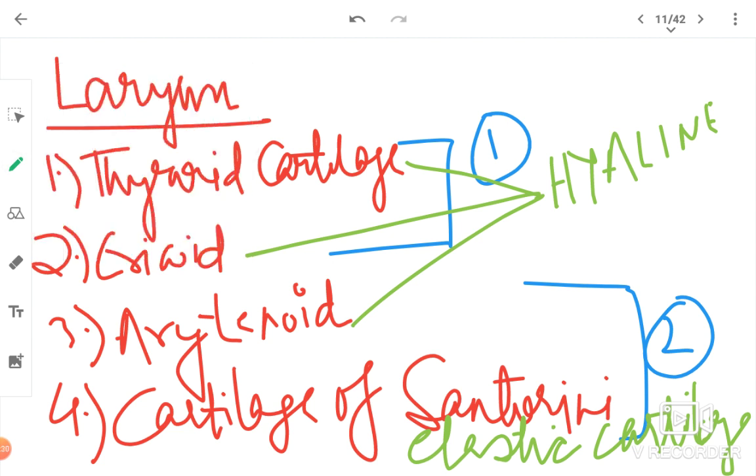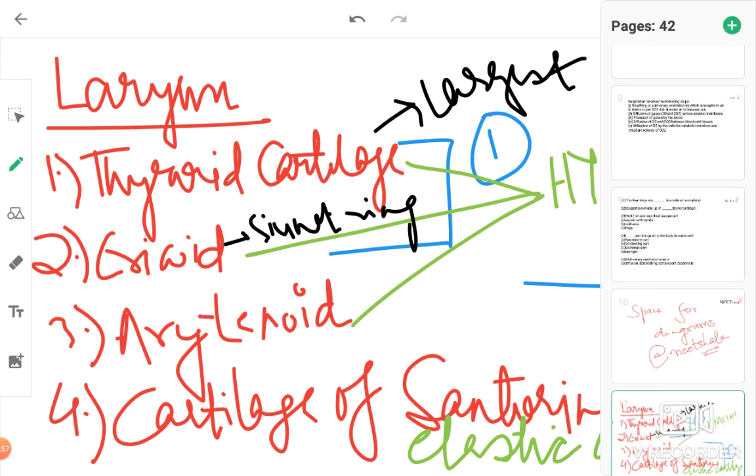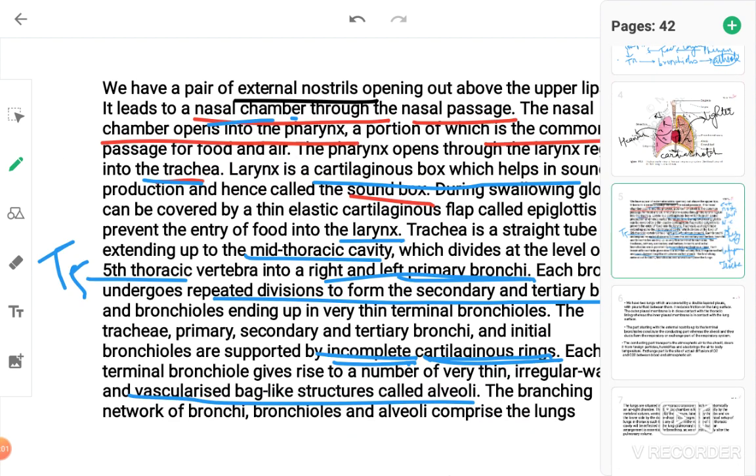And the largest among these is thyroid cartilage. And signet ring shaped is cricoid cartilage. Signet, S-I-G-N-E-T, signet ring shaped cartilage is cricoid cartilage. So this was a little extra knowledge which you should know. So till here we have read.